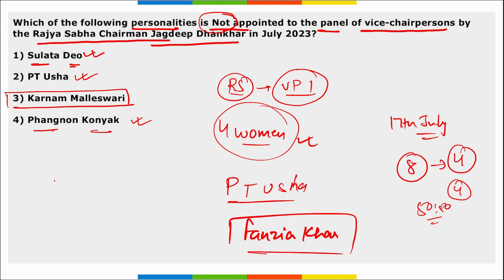Also remember here, PT Usha became the first nominated MP in Rajya Sabha to be nominated to the panel of vice chairpersons. I repeat, PT Usha became the first nominated MP in Rajya Sabha to be nominated to the panel of vice chairpersons. Right? Next.